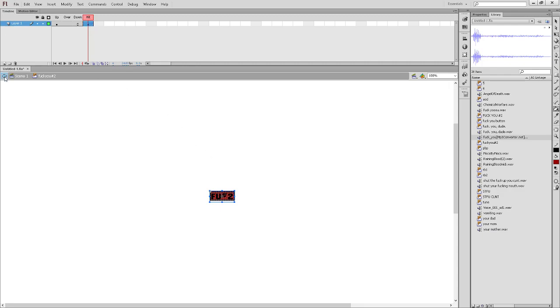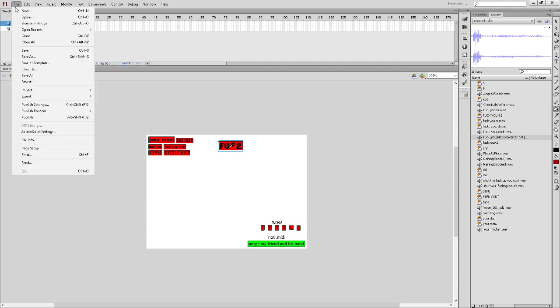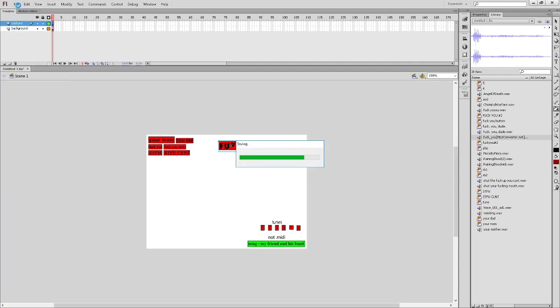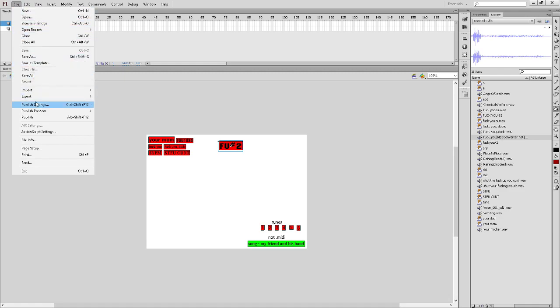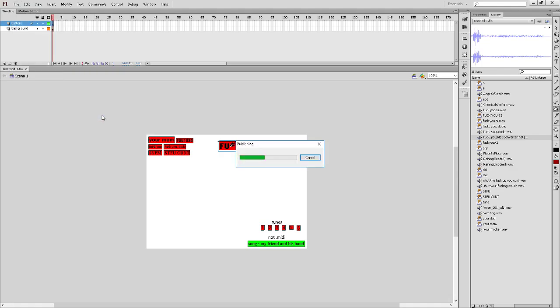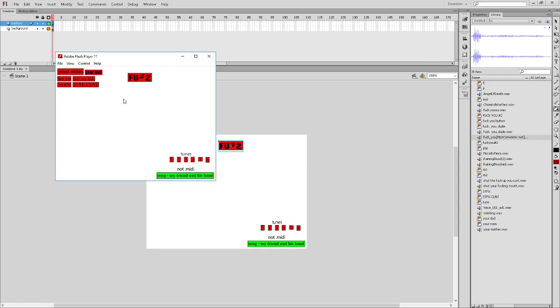Now that that's all settled out, let's go ahead and test it. So what we're going to do is save our hard work, right? And we're going to go to export. Now we're going to go to publish. Publish preview. We're going to do Flash because I'm not opening it in HTML. I don't care if it sounds a little shitty quality. Oh yeah, and you get to see all that stuff up there. Oh, okay. Is it going to actually do it? Okay, cool. So let's go with the first one.